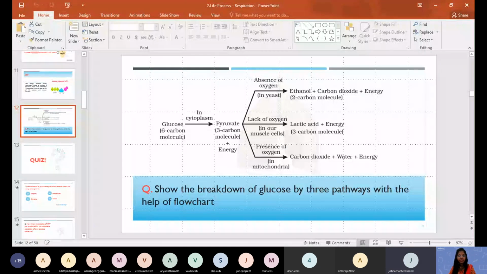Thank you, ma'am. What's the formula of pyruvate? The pyruvate formula is not discussed, even in the higher classes, because it is too difficult to learn. Oh, okay, ma'am.